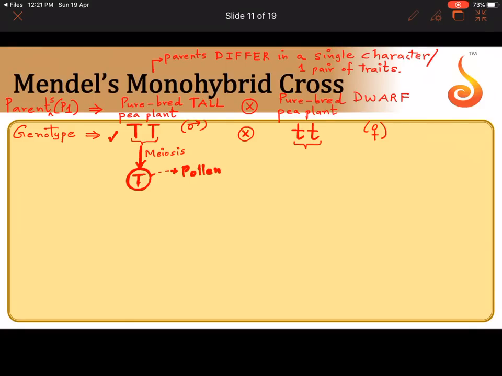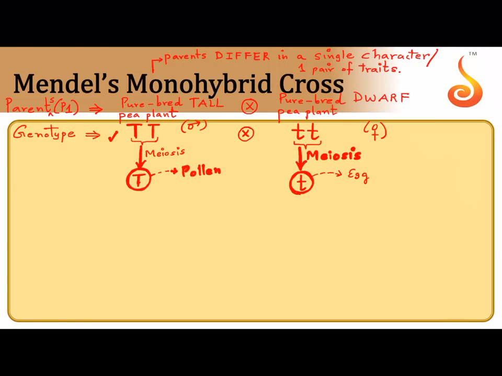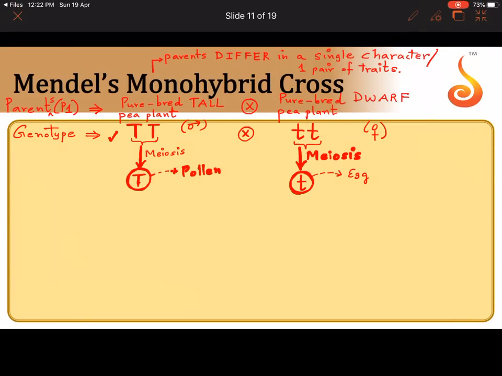It's a gamete. Now this is a female plant, so it undergoes meiosis. When it undergoes meiosis, it is going to produce all gametes which have small t alone in them. So I'm putting a circle. Circle means it's haploid, and in this case it's a gamete. What should I call the female gamete? Egg, sitting inside the ovule and the embryo sac. So here I will write gametes, and above the gametes, where I am showing meiosis, I am going to write gametogenesis.